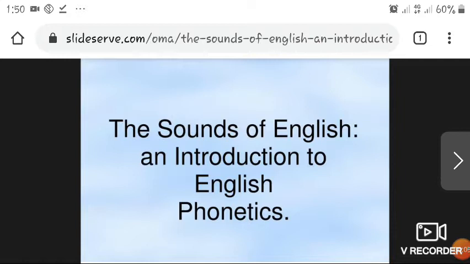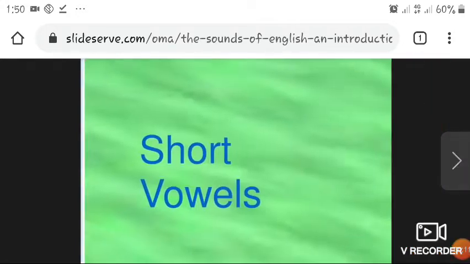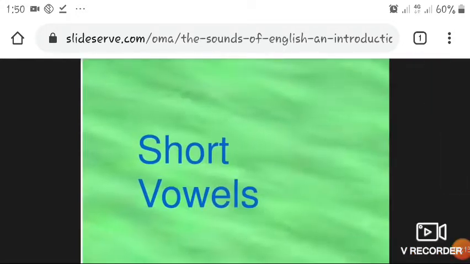Today we will discuss the sounds of English and an introduction to English phonetics. The sounds of English are vowel sounds and diphthongs. There are 12 vowels and 8 diphthongs. There are short vowels and long vowels.